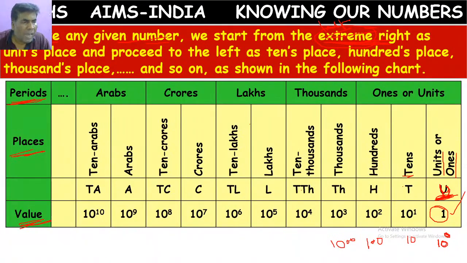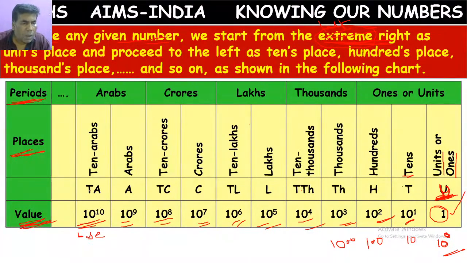Like this, we have places and their values in our Hindu Arabic number system. The places are mentioned in terms of powers of 10. You can observe here that all the place values are represented in terms of powers of 10, starting from 10 power 0, 10 power 1, 10 power 2, 10 power 3. That's why we say 10 is the base for our system. So that's why we call it base system, decimal system, denary system, or Hindu Arabic number system.